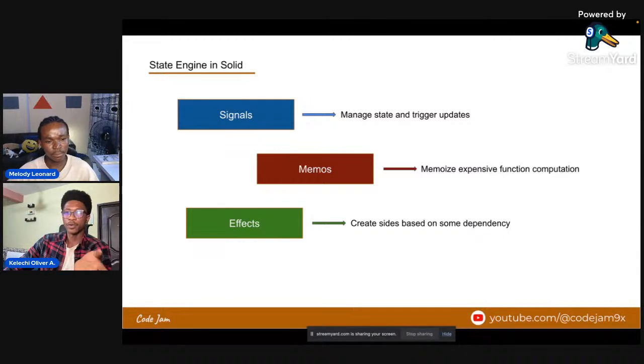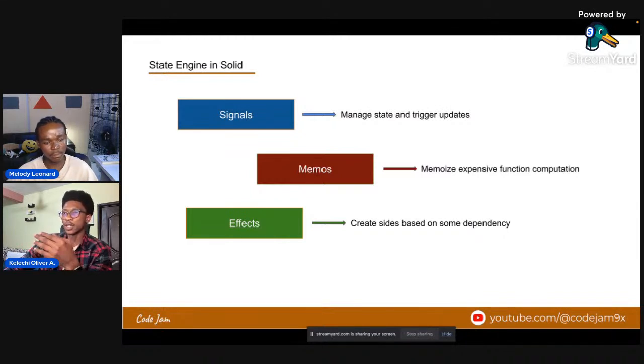Okay, so we have memos, and the next thing we have is effects. Most times when you're building front end apps, you have cases where you have effects. Maybe you're making an API call, and all that. You have side effects like that. So Solid has the same concept too. It has something called effects, where you create side effects based on some dependencies, right?